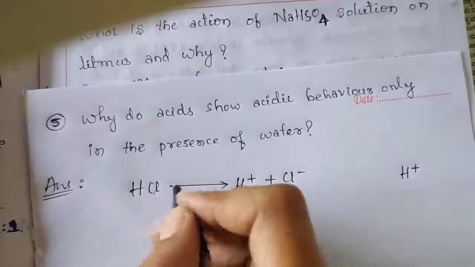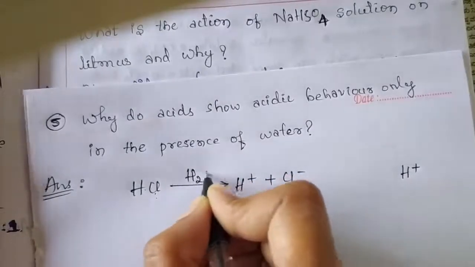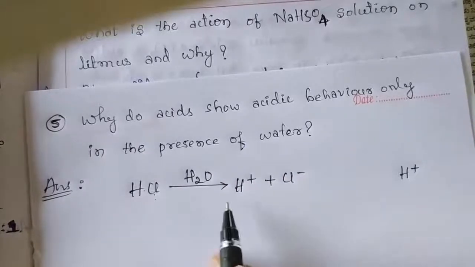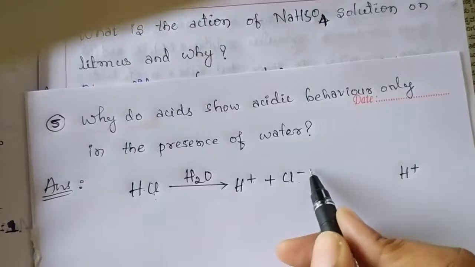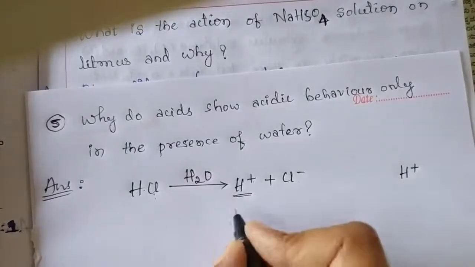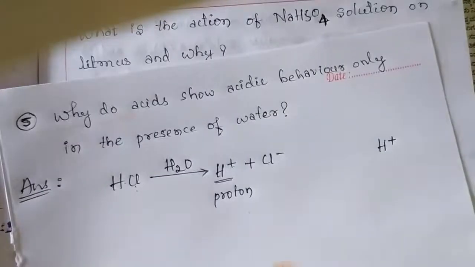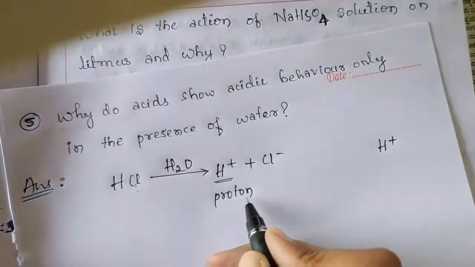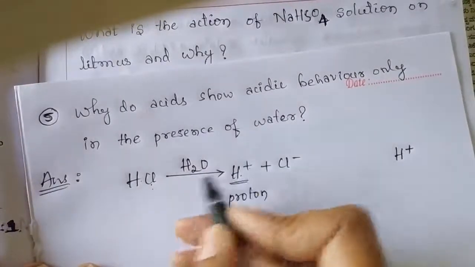When hydrochloric acid is dissolved in water, it gives hydrogen ion and chloride anion. This hydrogen ion is also known as proton, and this hydrogen ion is released by the acid.